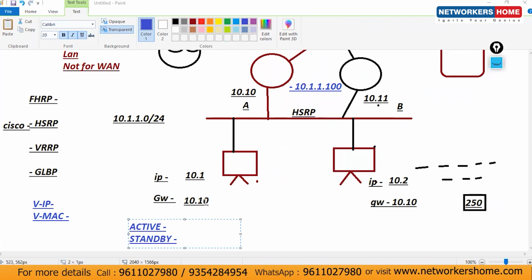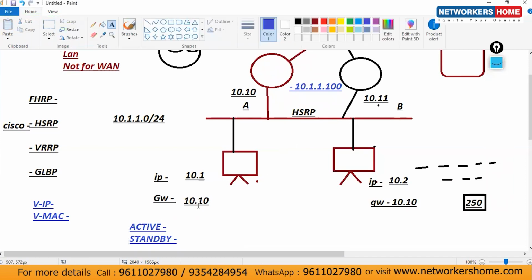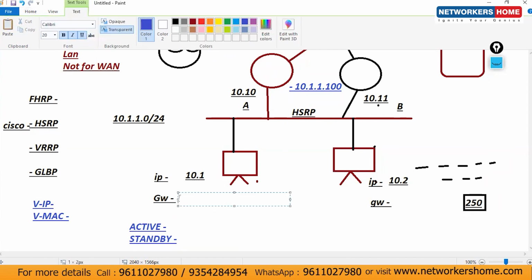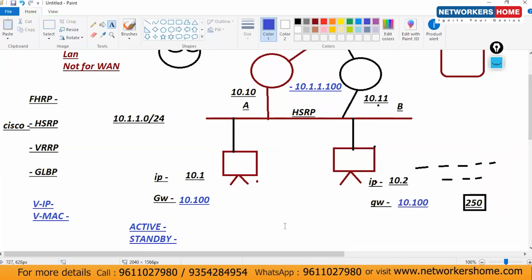Now the concept is all about gateway, because we were facing the issues with the IPs there, gateways there. So now what will be gateway here, guys? The gateway will be 10.100. What's the gateway now? 10.100.